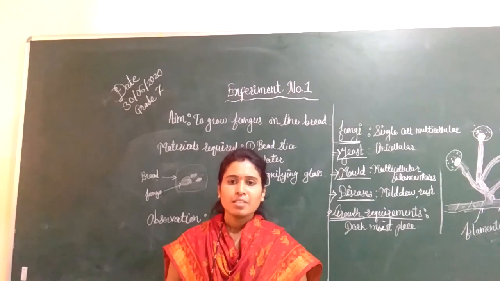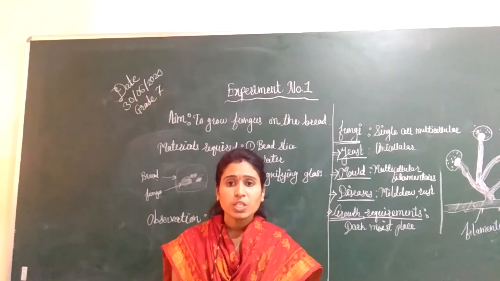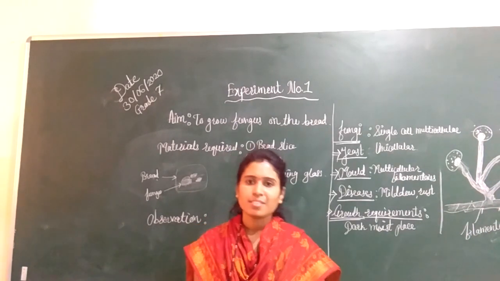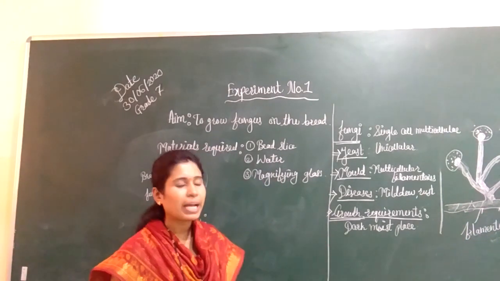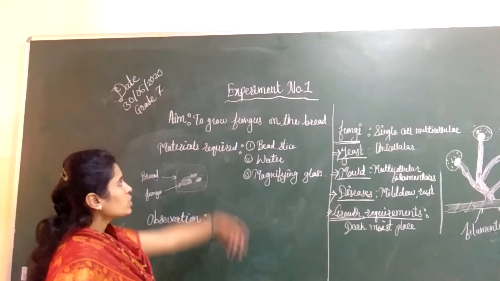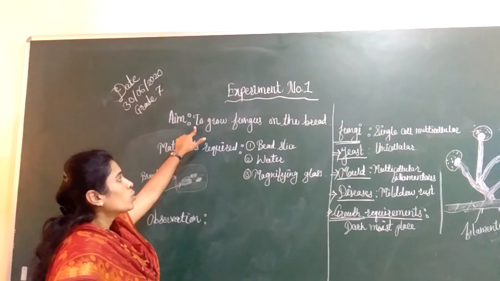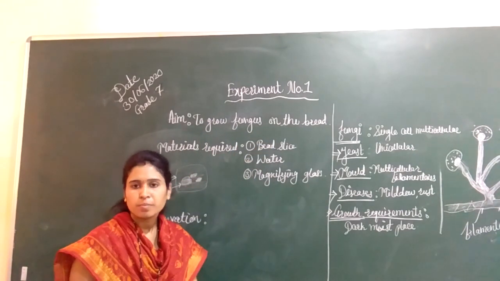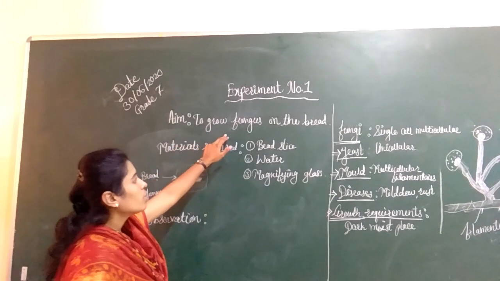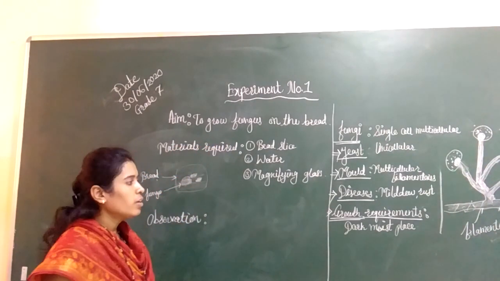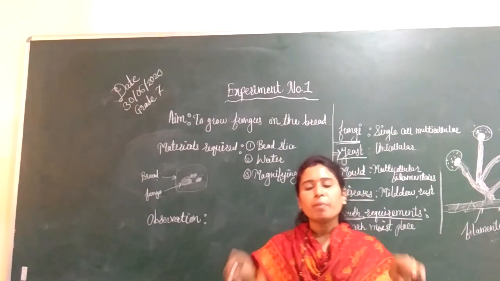Okay students. In today's session we are not going to learn any lesson. We are going to perform a practical. The first practical is experiment number 1. The name of the practical is to grow fungus on the bread. The aim of our practical is to grow fungus on the bread.